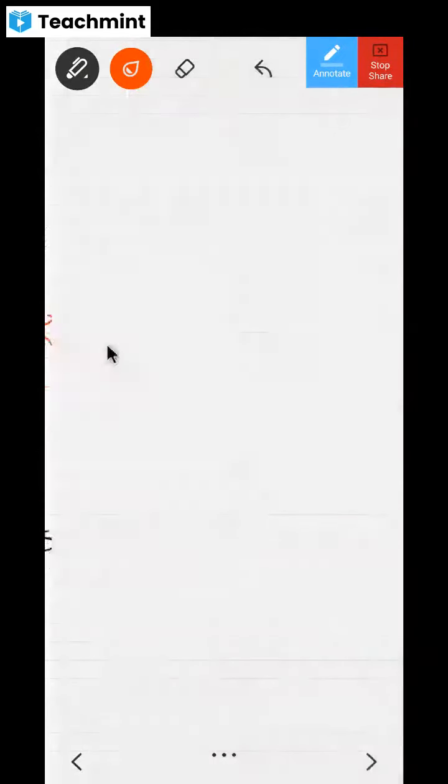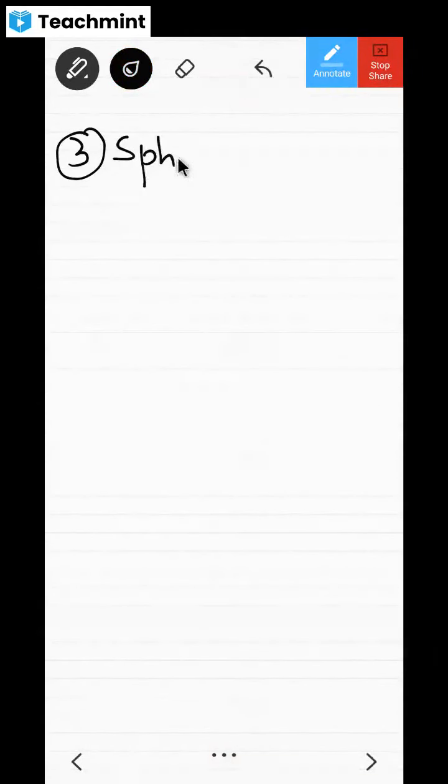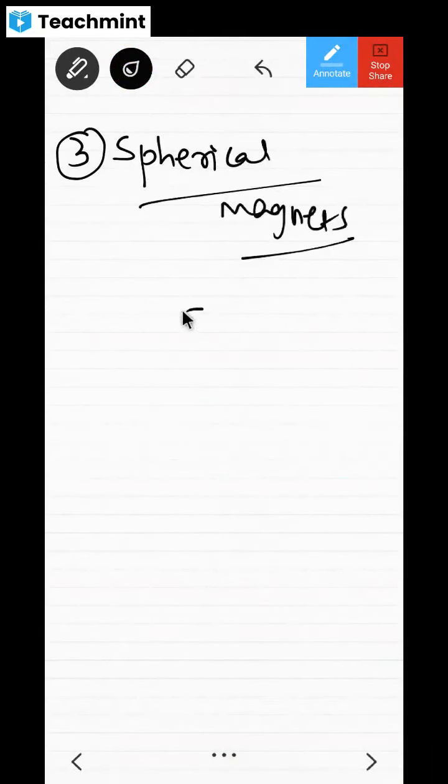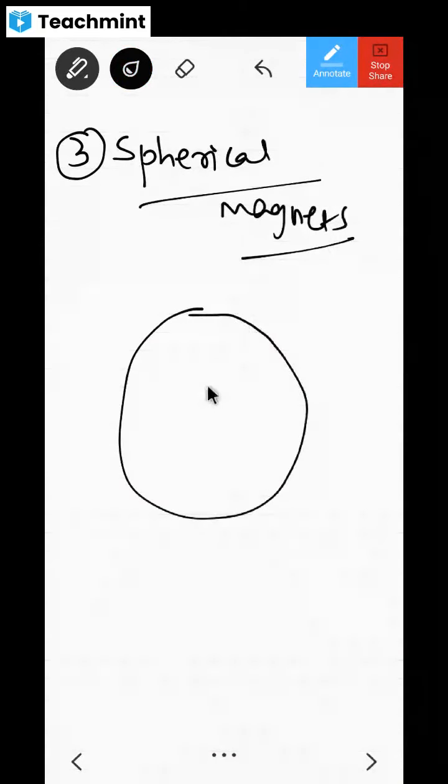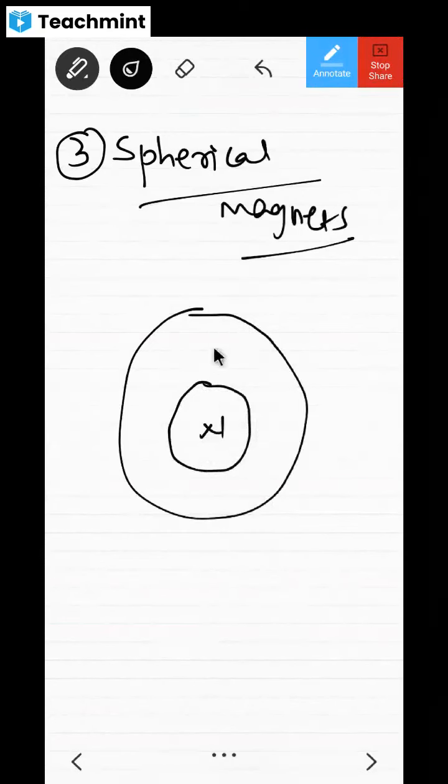Then we can have a spherical magnet. Have you seen these speakers and all? They have spherical, round-shaped magnets in the big speakers. Have you seen them? Outside there will be a sphere and inside there is a round part here. So this acts like the North Pole and this acts like the South Pole. These are called spherical magnets. Like that, there can be any shaped magnets.